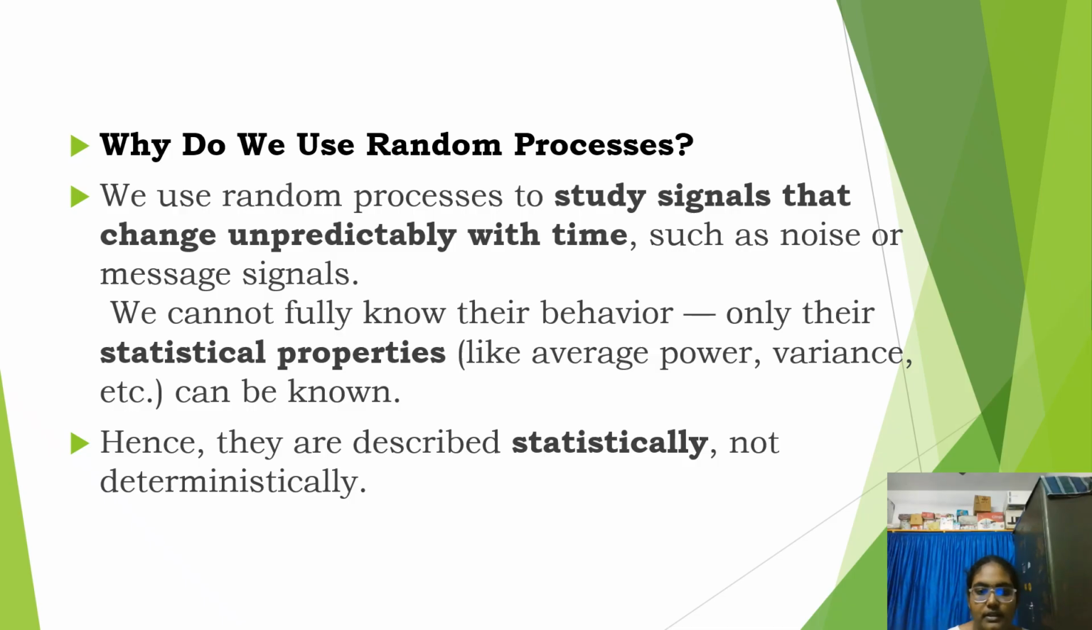Next, why do we use random process? There are many applications for the random process, so let us see some. We use random process to study signals that change unpredictably with time, such as noise or message signals. We cannot fully know their behavior, only their statistical properties like average power, variance, etc. can be known. Hence, they are described statistically, not deterministically.